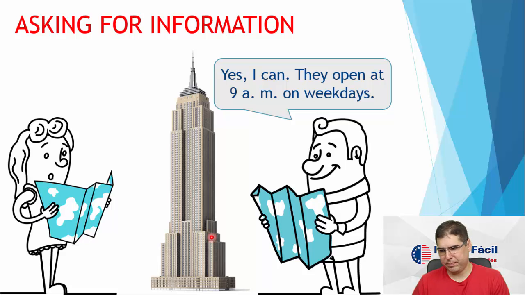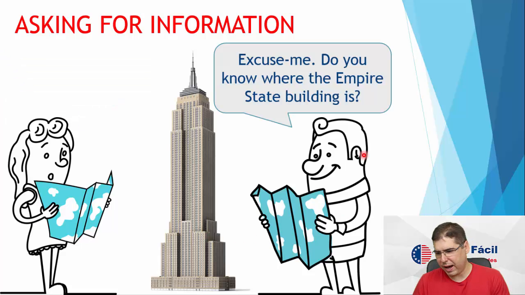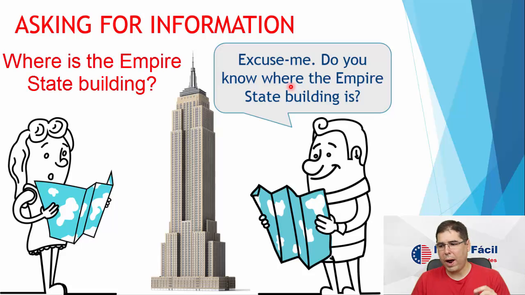On weekdays. Okay? So what we saw here was a conversation in which people were asking each other for information. Let us go back and see how they asked for this information. To begin with, the guy asked, "Excuse me, do you know where the Empire State Building is?" So this is an indirect question. The direct question would be, where is the Empire State Building?